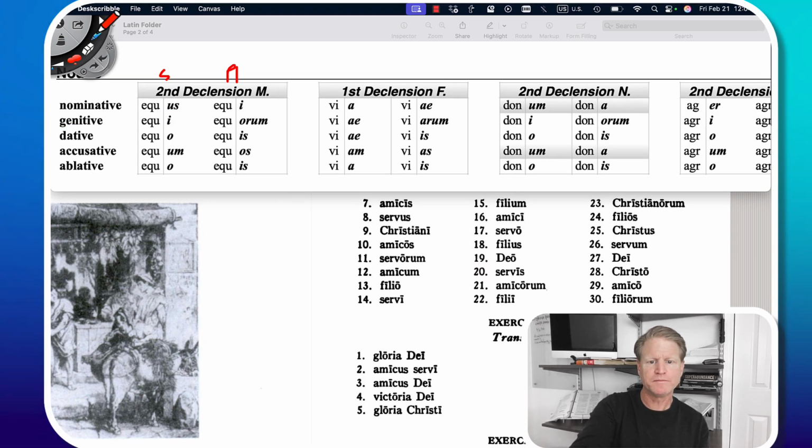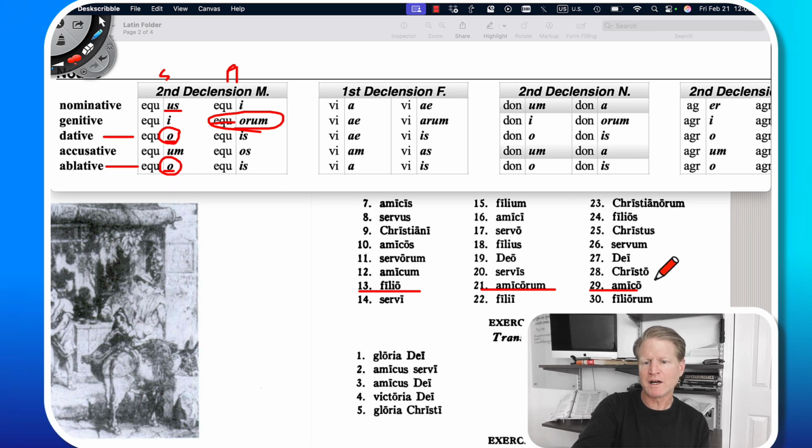All right, let's drop down to filio, because we're just doing the odds together. So we have filius, filii, filio, filium, filio. So it's either dative or ablative. Filio would be to the son in the dative, or by, with, or from the son in the ablative. Amicorum over here. We have amicus, amici, amico, amicum, amico, amici, amicorum, amicorum right here. Acting like equorum would be of the friends. And then finally we have amico, amicus, amici, amici, amico, amicum, amico. Amico is to the friend, dative, or by, with, or from the friend, ablative.